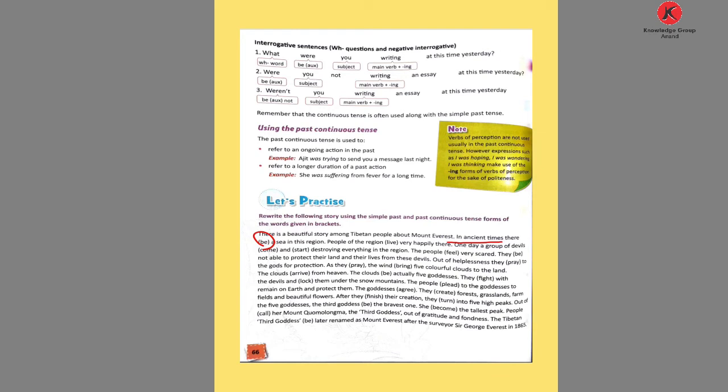In the ancient time, there be. Here it is a past event action, so it's a past tense. What is used here? There is used, so here use only was. There was a sea in this region, in ancient times, a past action.